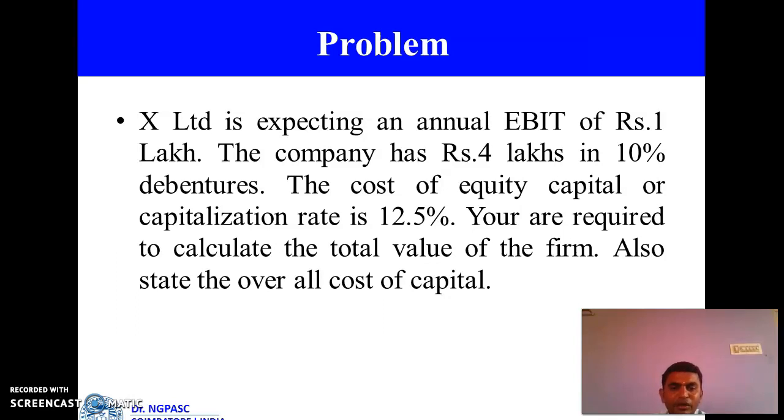Interest percent is 10%. The cost of equity capital or capitalization rate, KE value, is 12%. So four values are given: EBIT, debentures, interest, and capitalization rate. Are you clear? NI value will not be given. E value also is not given. So we have to find them one by one.